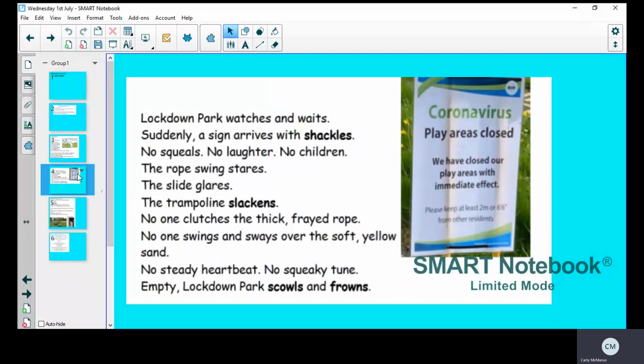So again, pause the video and write down any alliteration you can see in this part of the poem.